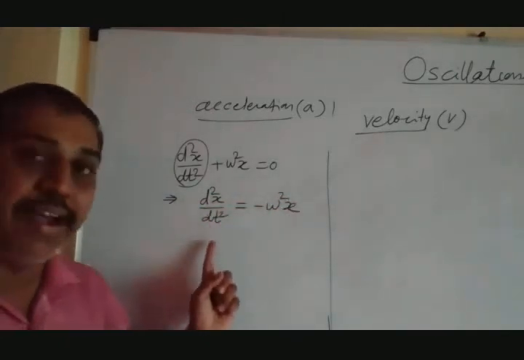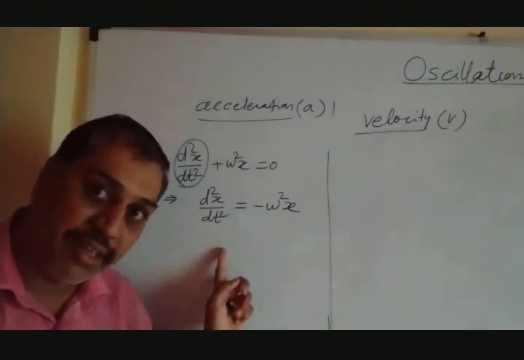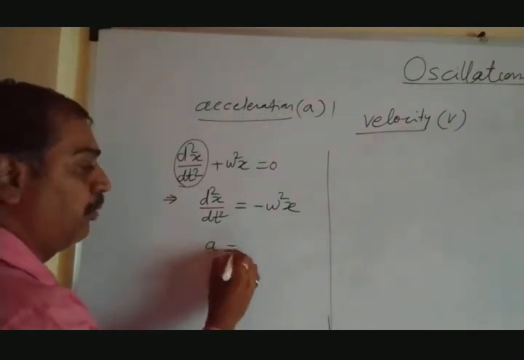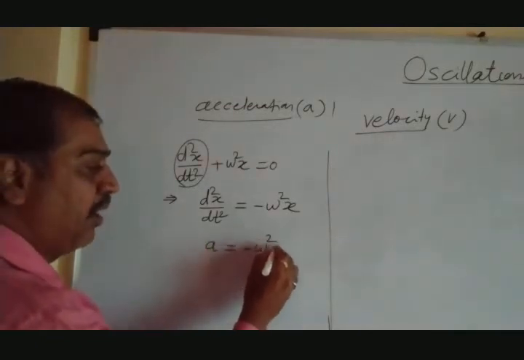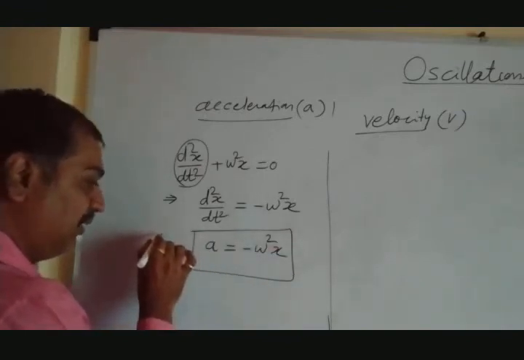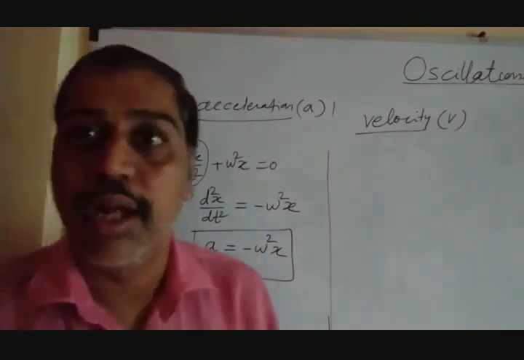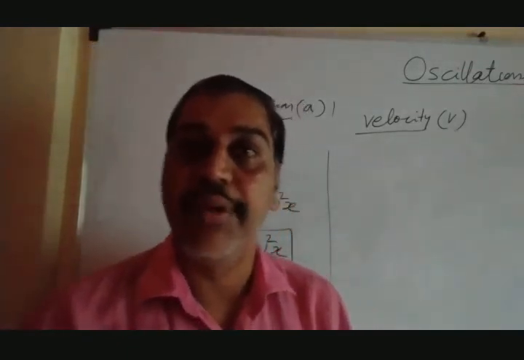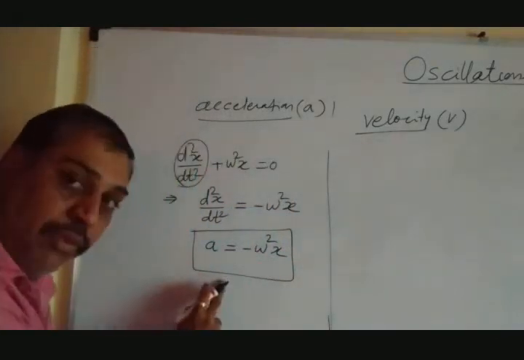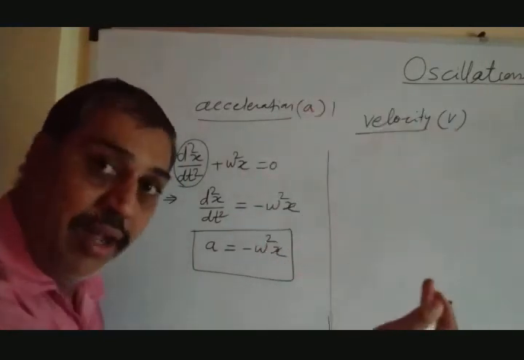What is this d2x by dt square that we have seen? It is nothing but acceleration. So you can write a equal to minus omega square x. This is the equation for acceleration. Now let's go to the velocity. To find the equation for velocity, again what we have to do? Use this equation now. From acceleration find out the velocity. From velocity we have to find out the displacement.